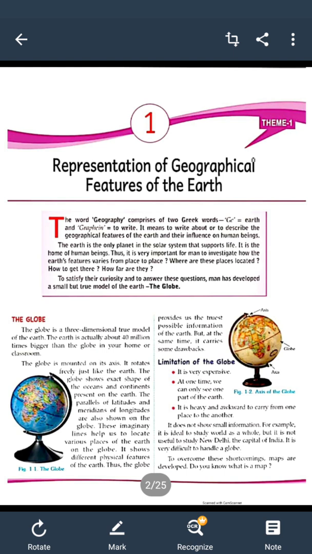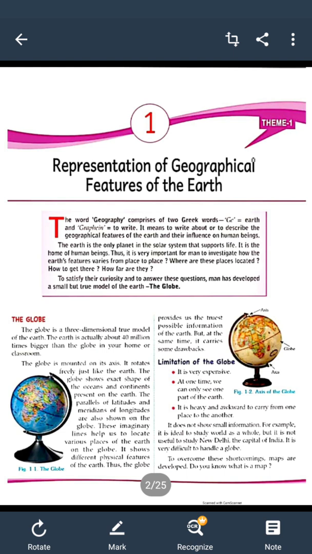It also does not give us all the features or all the information of a place or a country. So these are some of the limitations of the globe.